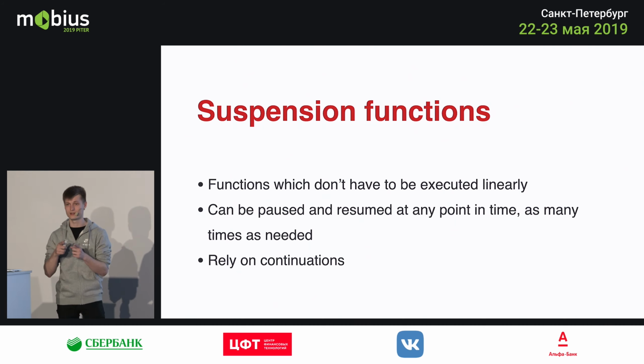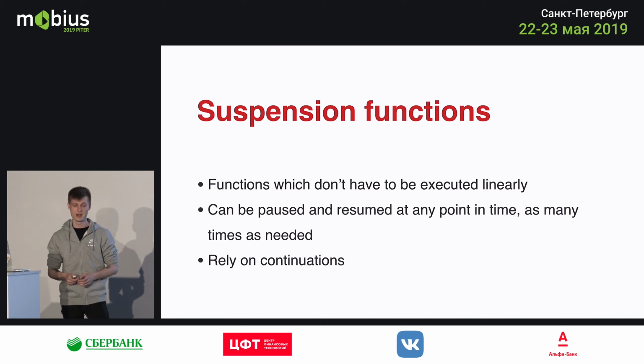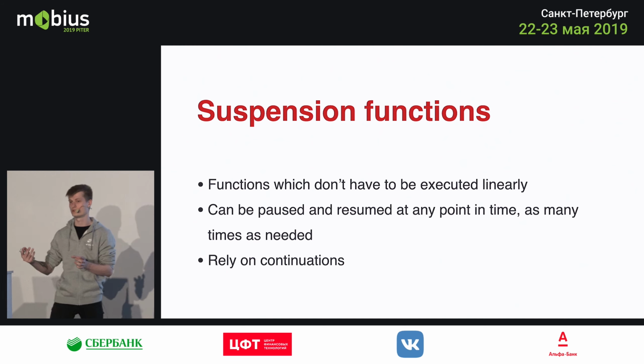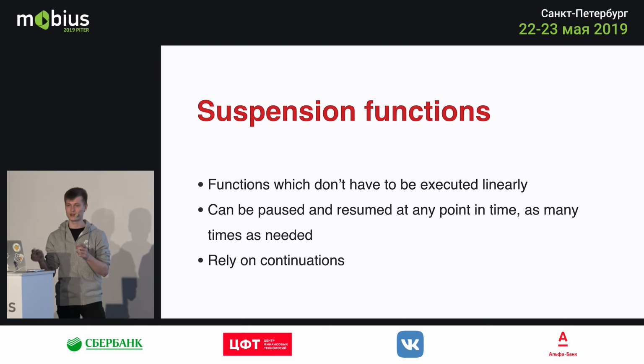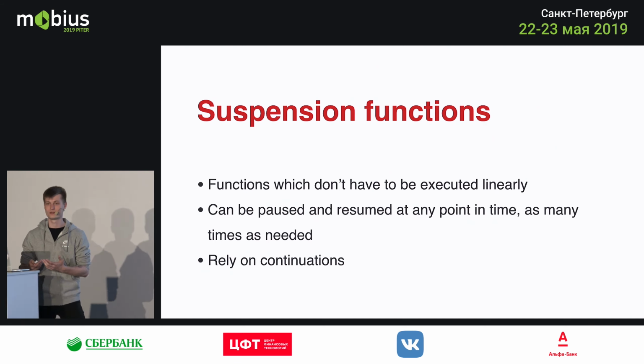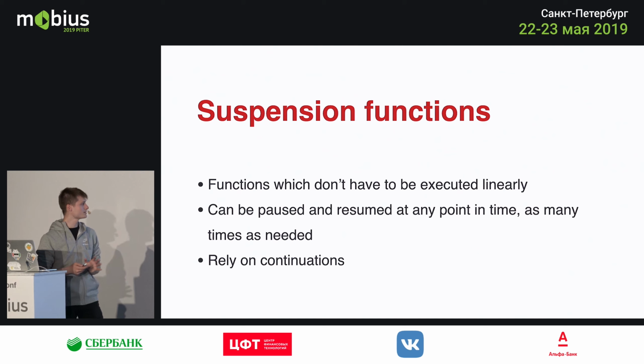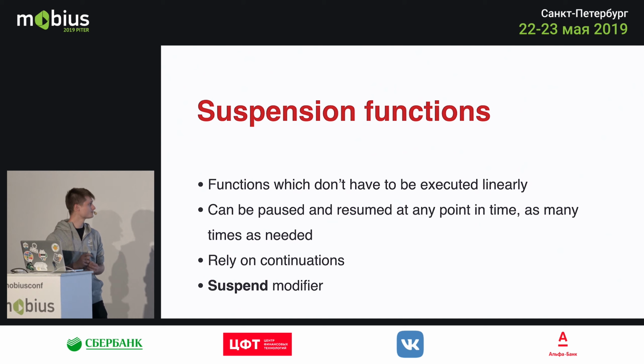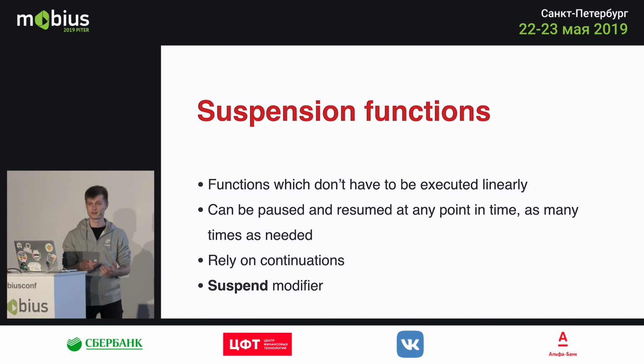For example, if you have a long-running operation of downloading an image, you can pause the entire function at 20% of execution, for example, and then you can resume, let's say, 10 minutes after you get more resources to download the rest of the image. So you can pause it and resume it at any point in time. This is called the process of suspension, which is why they're called suspension functions. And they rely on something called continuation constructs, which I'll go over in a bit as well. And the way they are differentiated in the code or in the system is by the suspend modifier, which kind of changes the bytecode generated.